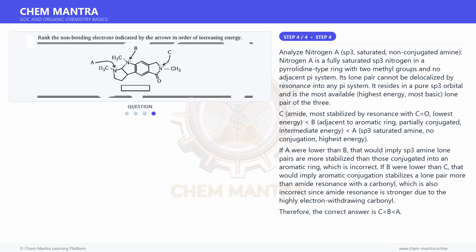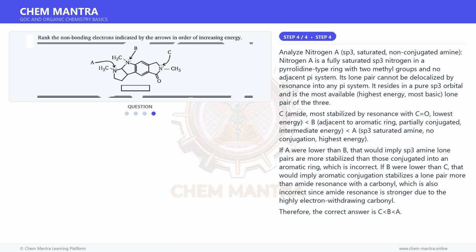C, amide, most stabilized by resonance with C=O, lowest energy. B, adjacent to aromatic ring, partially conjugated, intermediate energy. A, sp3 saturated amine, no conjugation, highest energy.